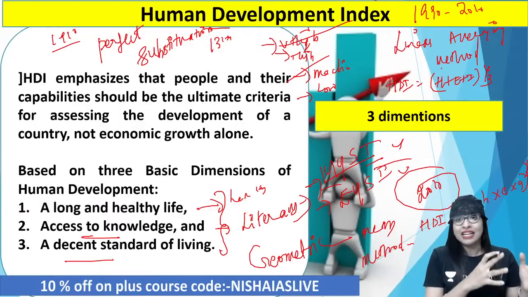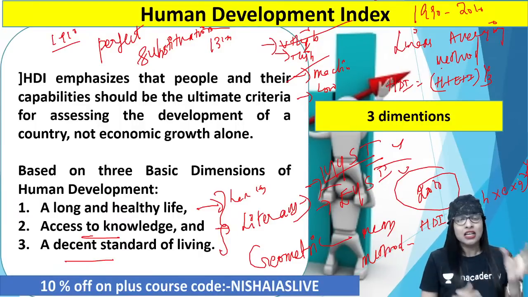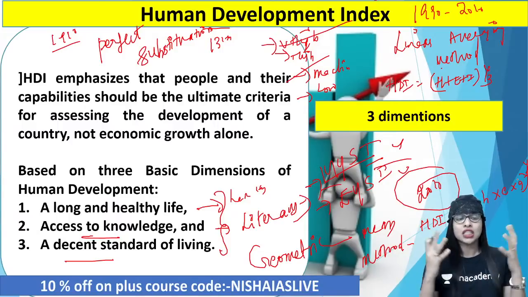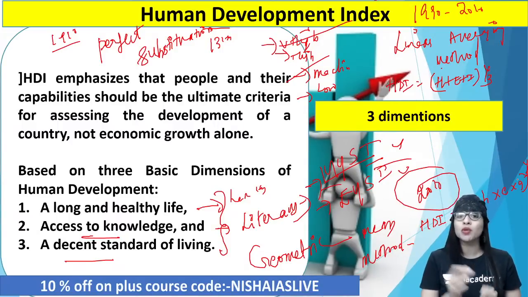You cannot substitute any indexes like that or any parameters like that. If health is not good, find ways, put policies and measures to improve the health. You cannot substitute it just with good educational attainment in your country. It doesn't make sense at all. You got the point. So it had some sort of logicality there. So these are the important things that you have to keep in mind with regard to HDI.